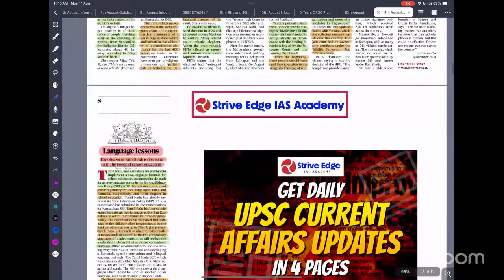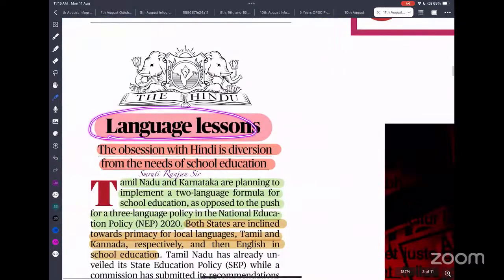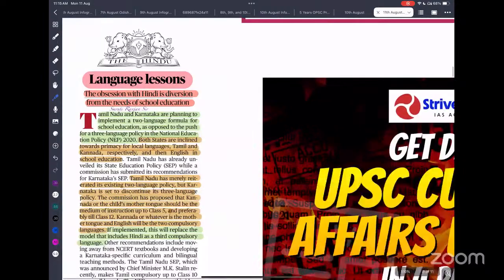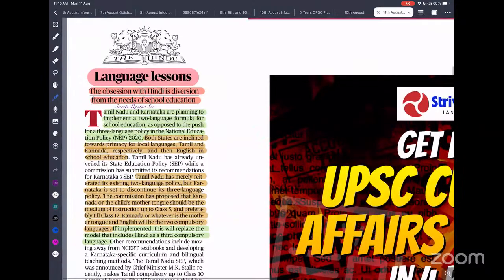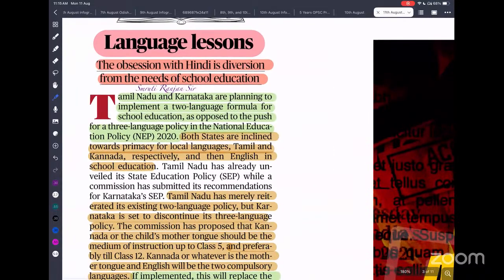Okay, so next is language relation. Recently we have seen that language should not be imposed on others; rather, we should encourage people to learn different languages. Even I have learned a lot of languages because of my love for those languages. If you start imposing them on me, it is going to create negativity. Already we have seen how many people in South India are quite suspicious about the Hindi language.